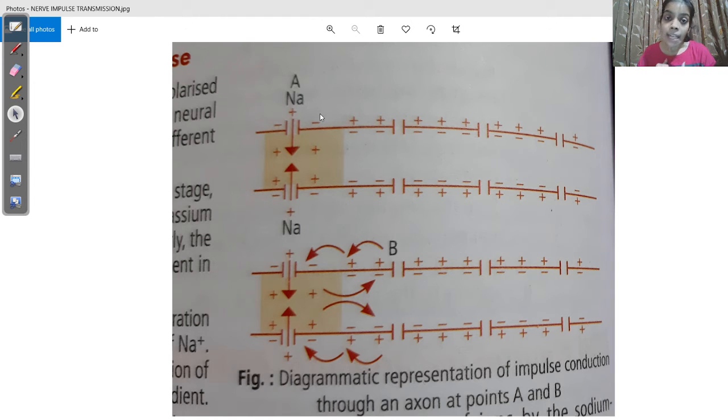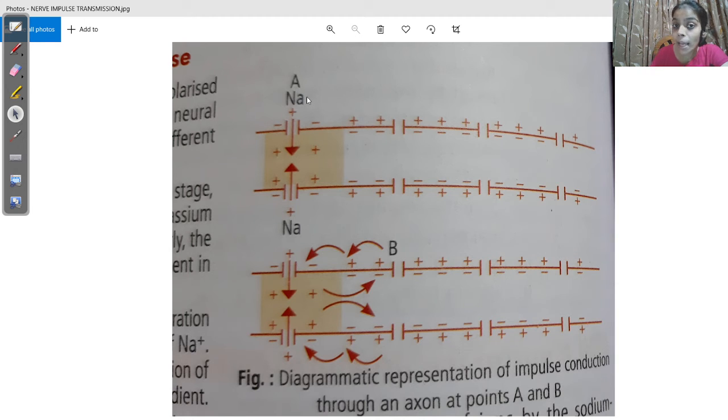Now when this happens, what happens next? This has happened because of the influx of sodium ions and efflux of potassium ions from the nerve membrane. Now this creates too many positive ions within the membrane and too many negative ions outside the membrane.